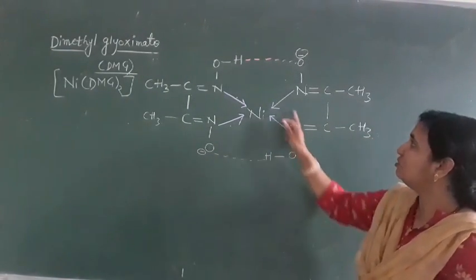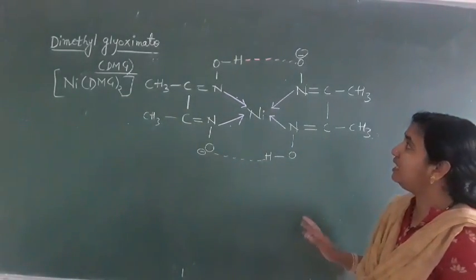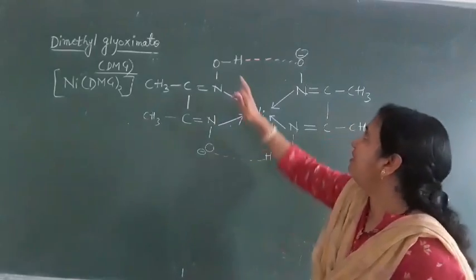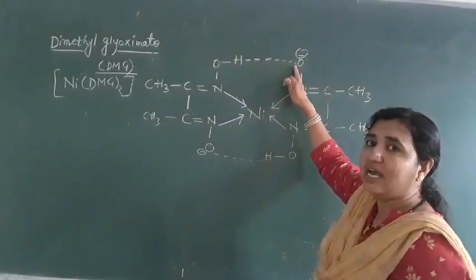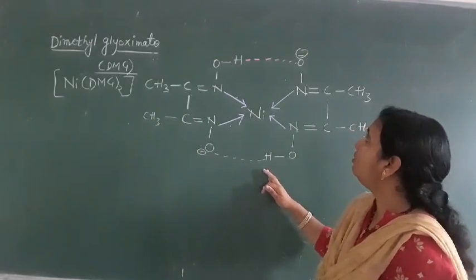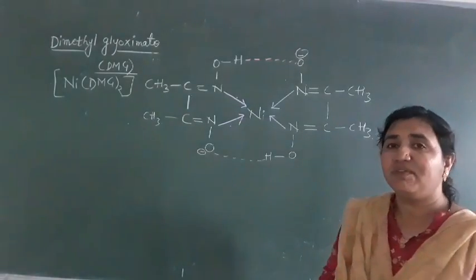So this is a square planar structure. But in this case, the hydrogen bonding between hydrogen and oxygen ion here forms a ring. So two types of rings have formed.